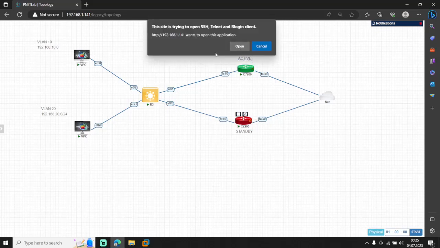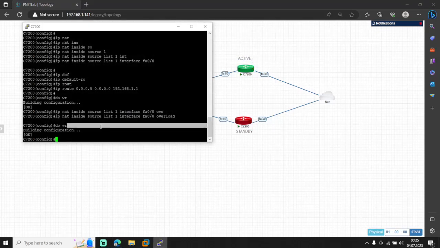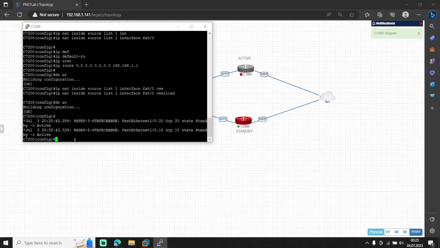As I said before, this standby router doesn't work for now because it's standby. So let's turn off this router, and I just want to show you what's going to happen. This router is going to be the active router, and we're going to get a log about that. Now, as you see, it's the same for both sub-interfaces, VLAN 10 and VLAN 20.